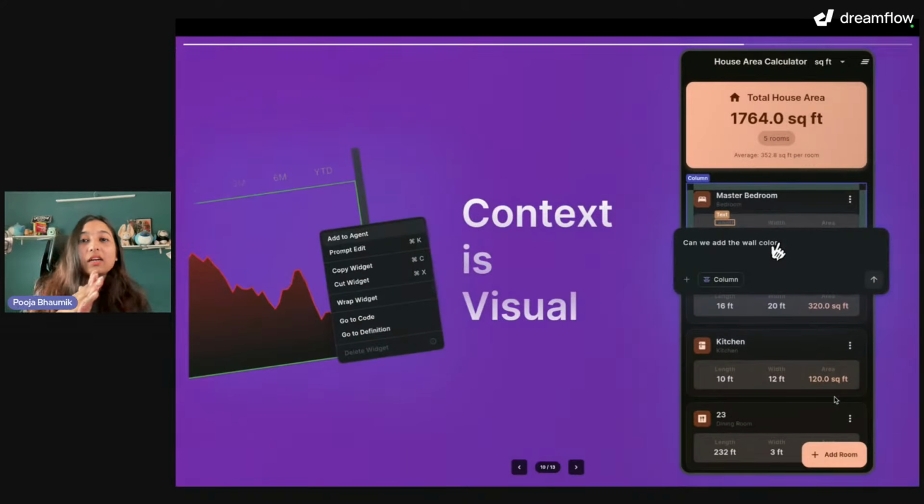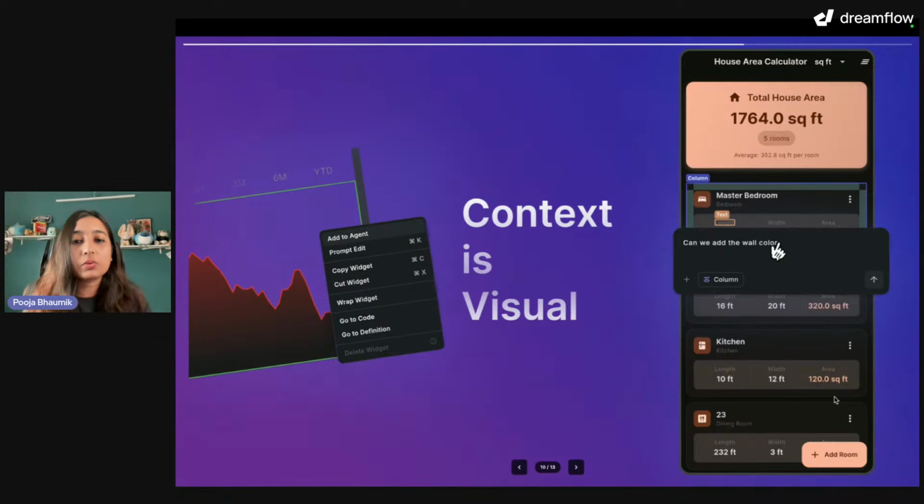Next, I love this part. As I mentioned, mobile apps are very visual, so we want to make sure that in the agent we also provide visual context. In the platform directly, other than textual context, like "do this, do that," you can also just click on an element and add it to the agent, and the agent knows exactly what you're talking about.